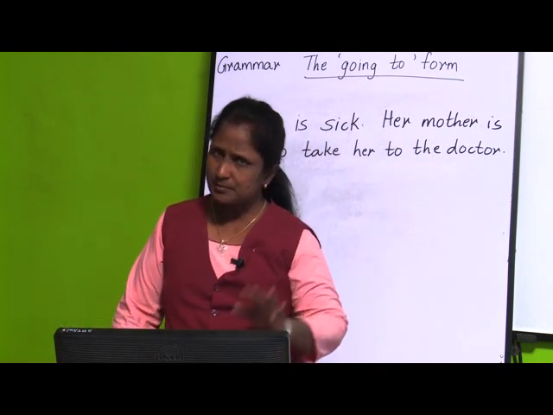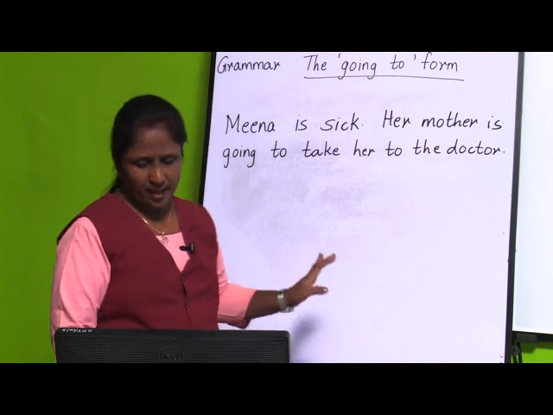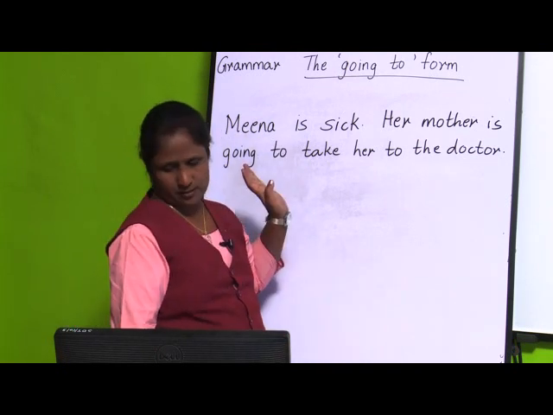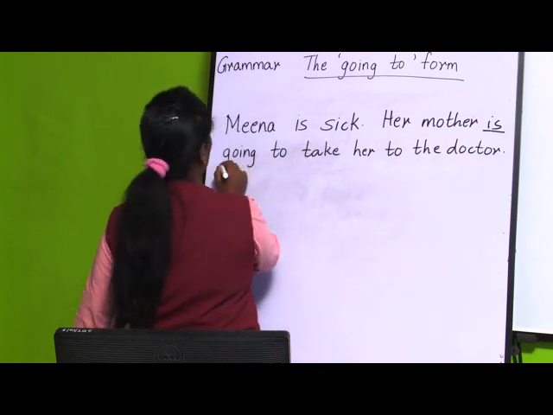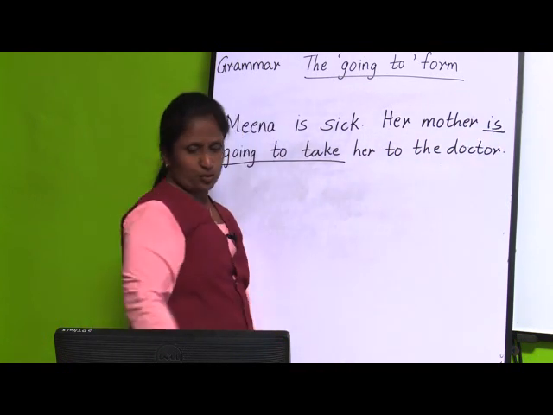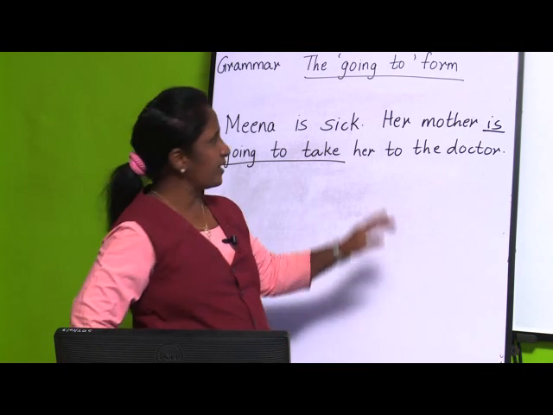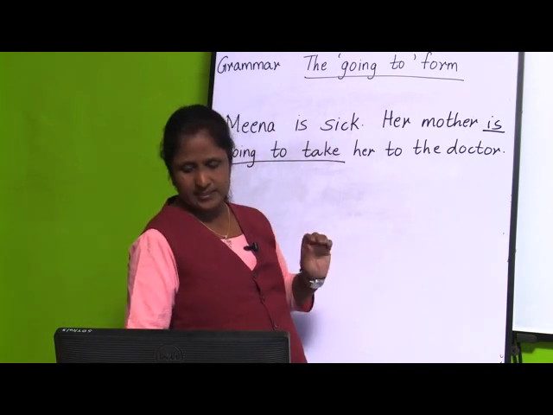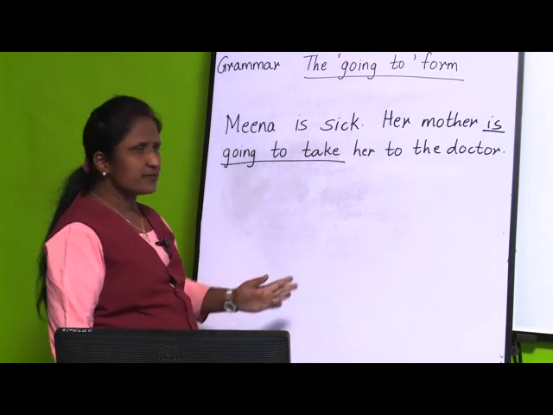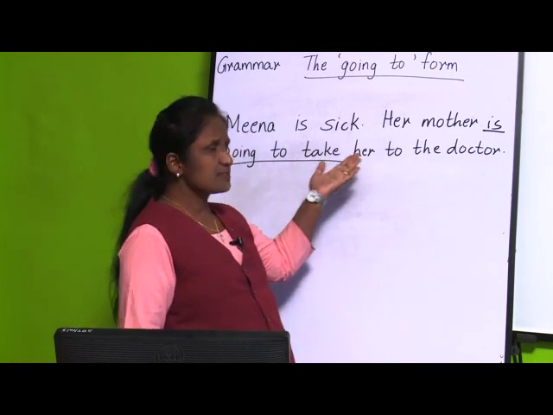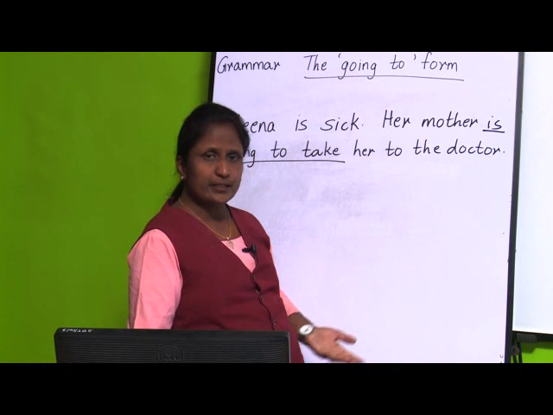See children, there are some indications. Since Meena is sick, now she is sick, so her mother is going to take her to the doctor. It clearly indicates that her mother will take her to the doctor very soon. Is her mother saying that tomorrow I will take you to the doctor?